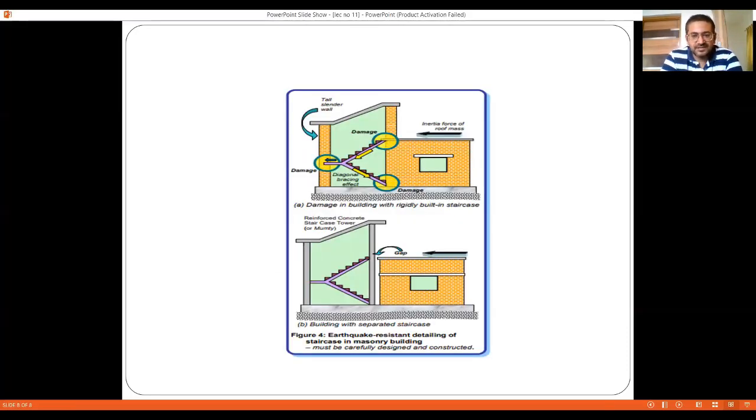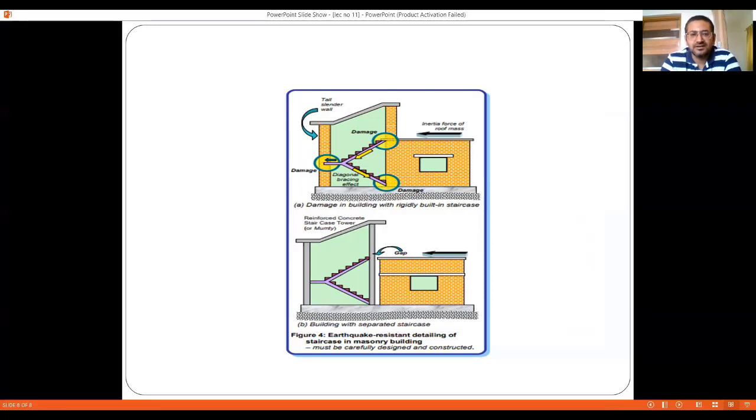Then one of the other key areas that you see in the case of masonry buildings is where the stairwell is connected with the building, right? So the first figure is where the stairwell is connected to the building, and the second is where the stair shaft is separated from the rest of the building, right? So what is the purpose? The code is suggesting that the stair shaft should be separated from the building.